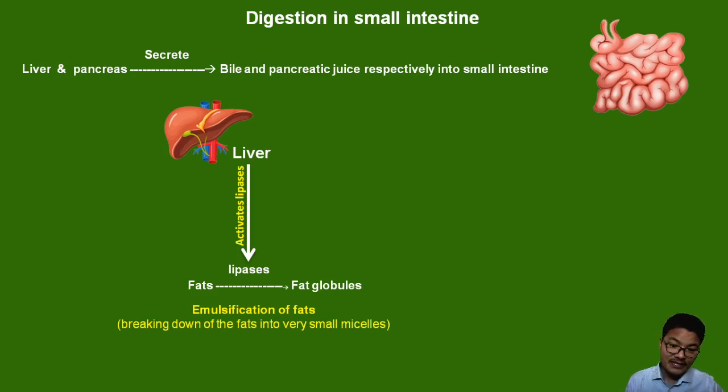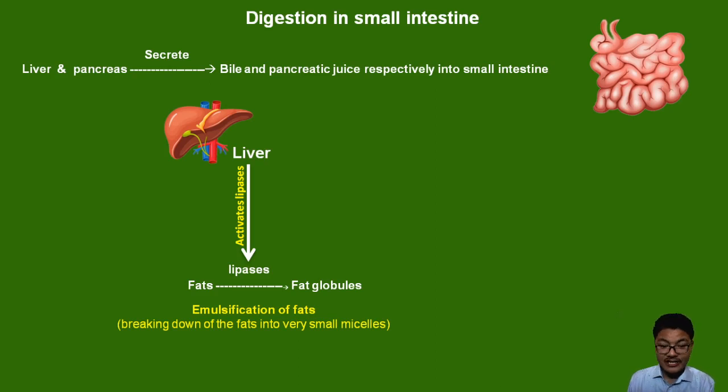The liver releases bile juice. Bile juice activates lipase. Lipases become active on secretion of bile juice, and bile juice is directly helping in breaking down fats into fat globules. So bile juice helps in activation of lipases, and lipases act on fats to form fat globules.